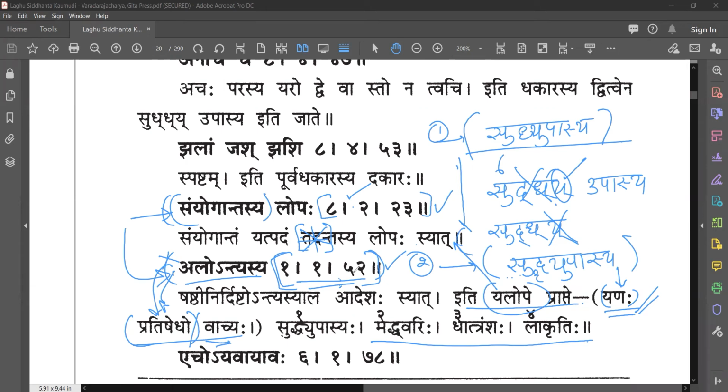Then there was no need for the rule alontyasya. Alontyasya clearly says whatever you define by Shashti Vibhakti, the application of that particular rule will happen only at the end character, where that samyogantam is seen. So this rule is like an apavada. This is generally applicable, but then you get this. So these two rules come together hand in hand.